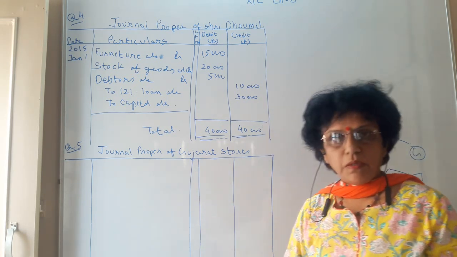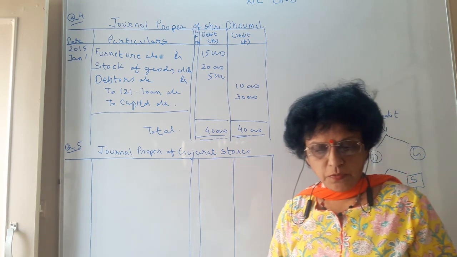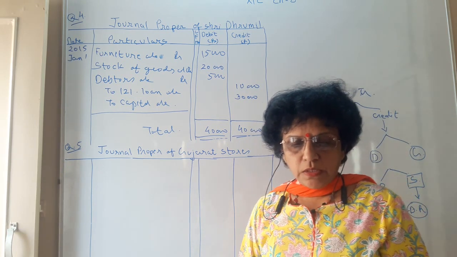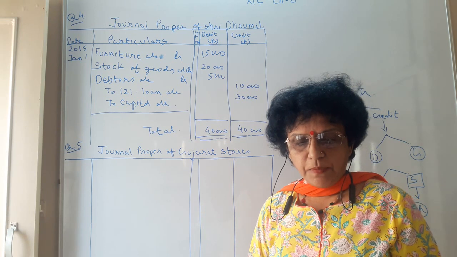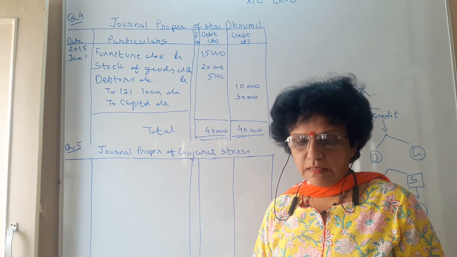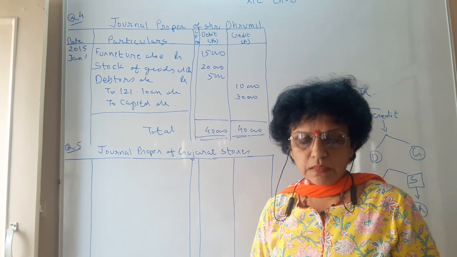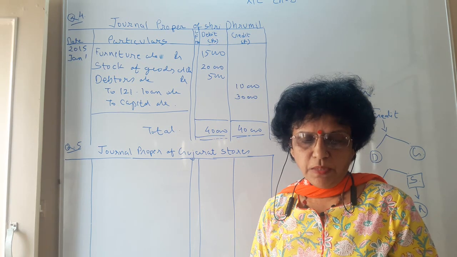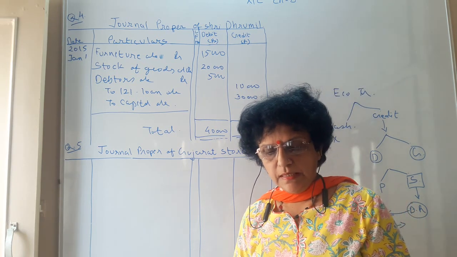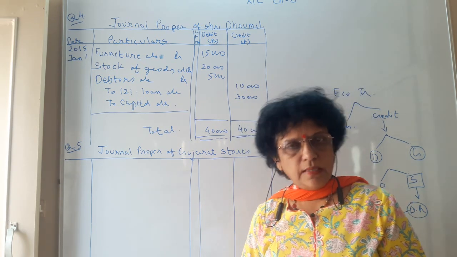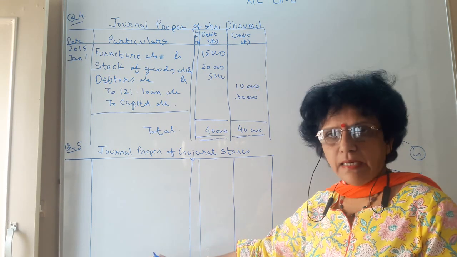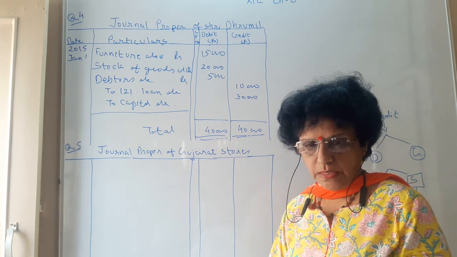Look at page number 199 of your textbook. Sri Gujarat Store does not maintain a separate subsidiary book for the transactions of bills. So bills receivable, bills payable, purchase return and sales return books are not maintained. So the related transactions are in this particular question.